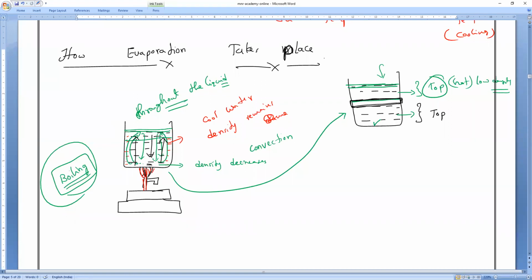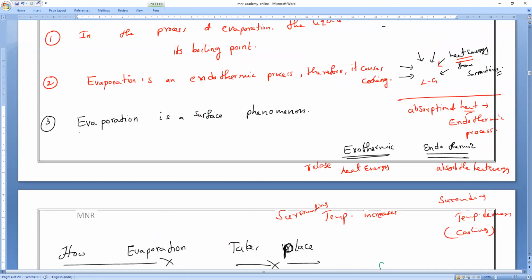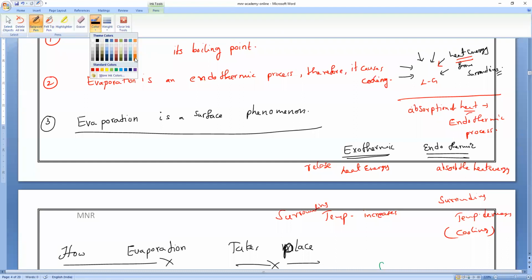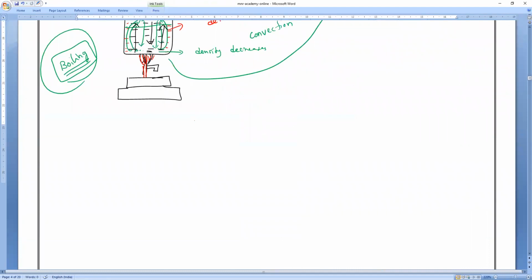Now, how does evaporation take place? Just now I said, what is the third characteristic of evaporation? Everybody read this: it is only a surface phenomenon. Understanding? So the heat energy required to evaporate, they are obtaining from where? They are obtaining it from the surroundings.